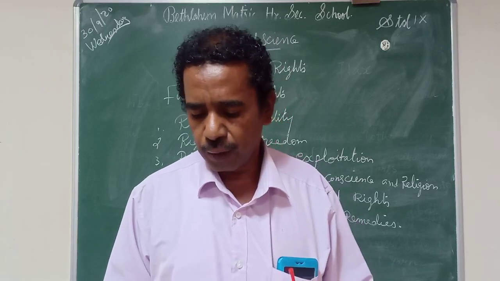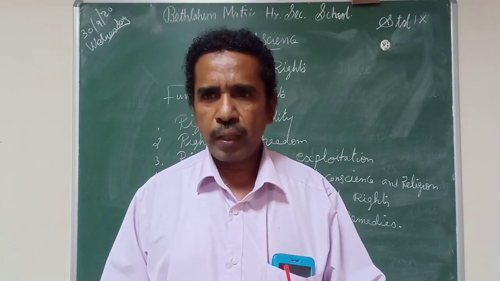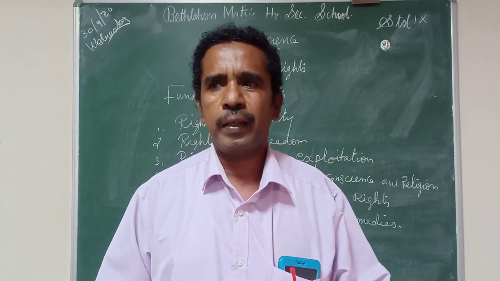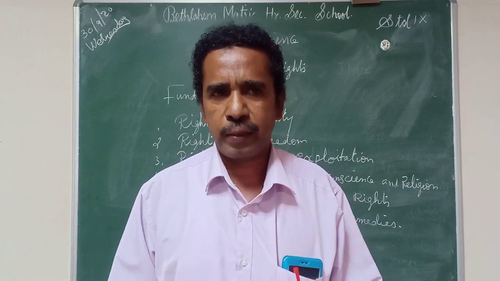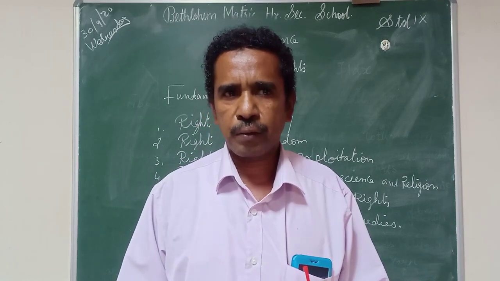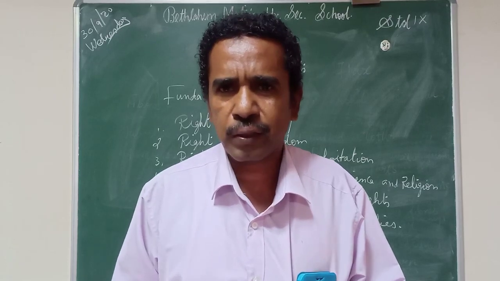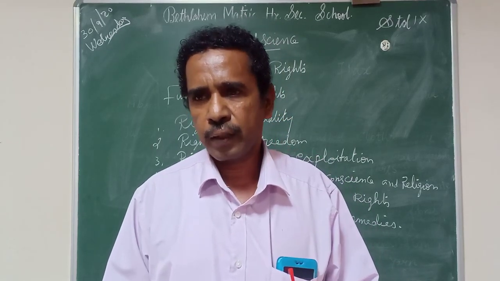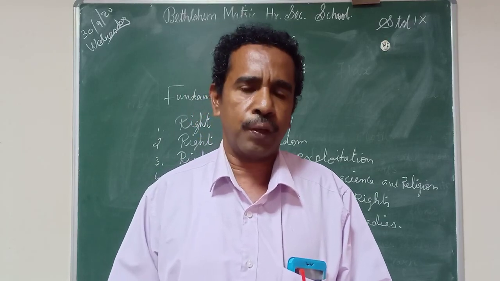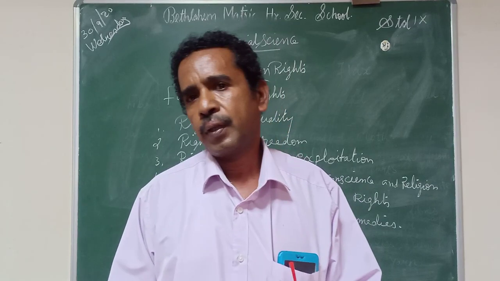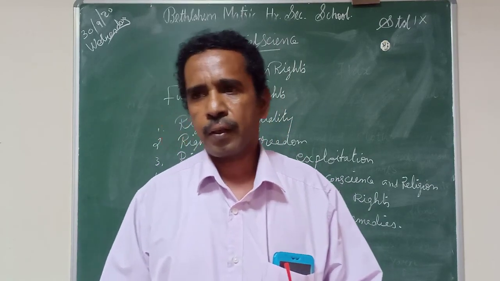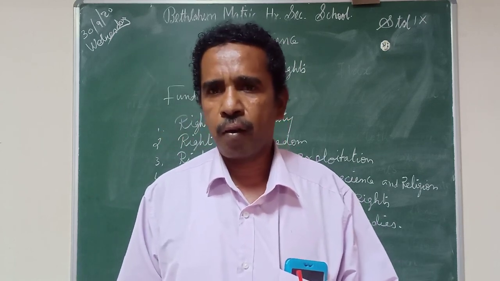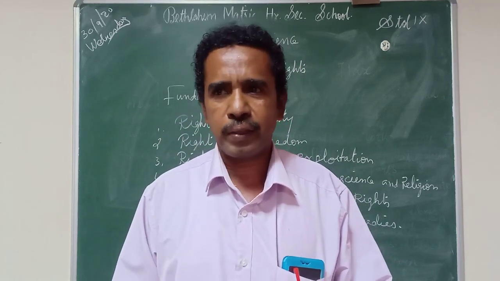What is equality? In Indian society, people were ill-treated. No rights were given. There was so much discrimination in society, between rich and poor, in the name of race, color, religion, culture, place of birth. In all these aspects, people were ill-treated.